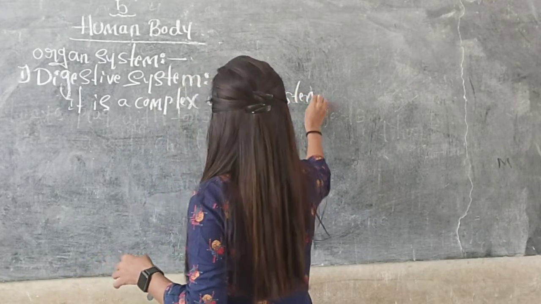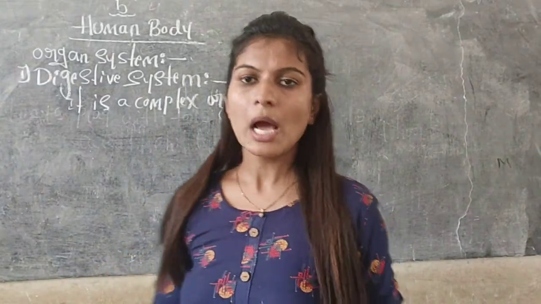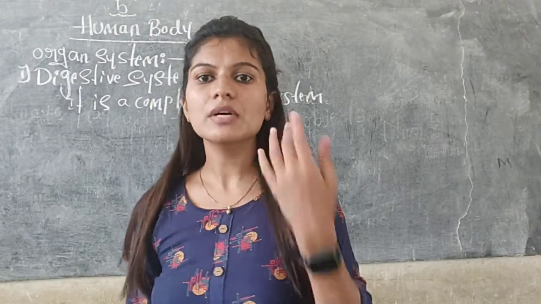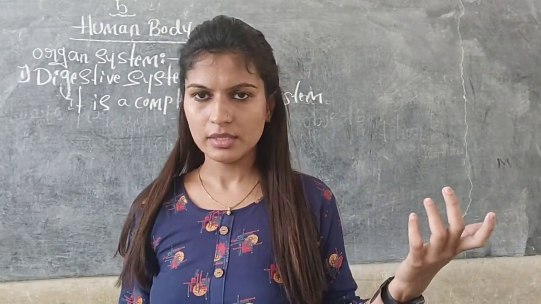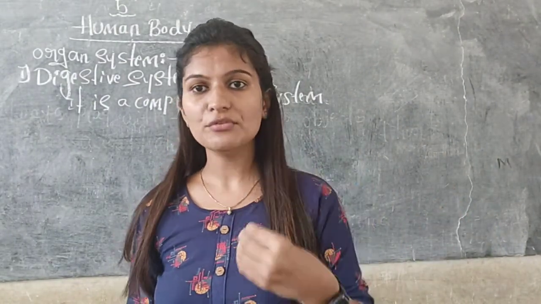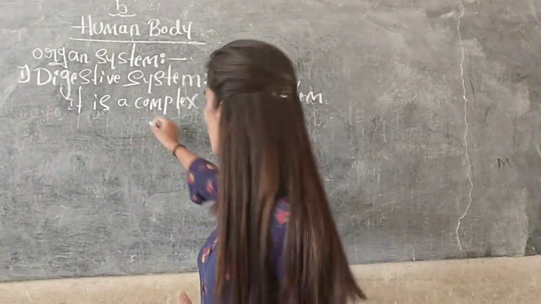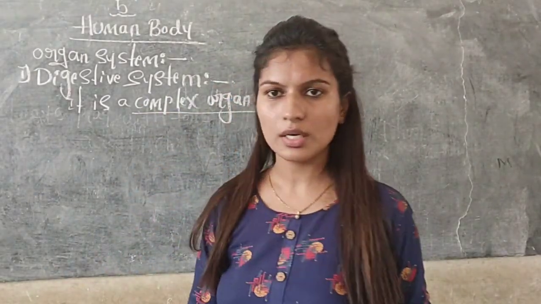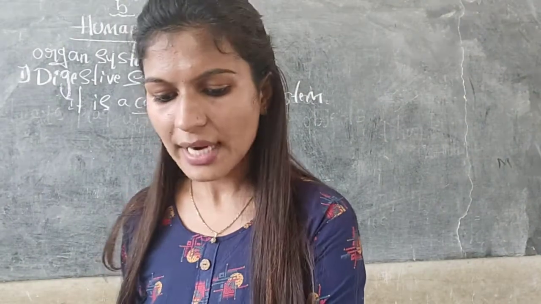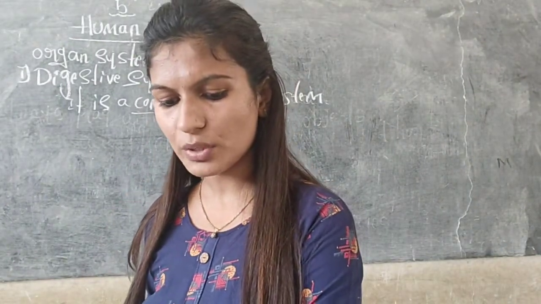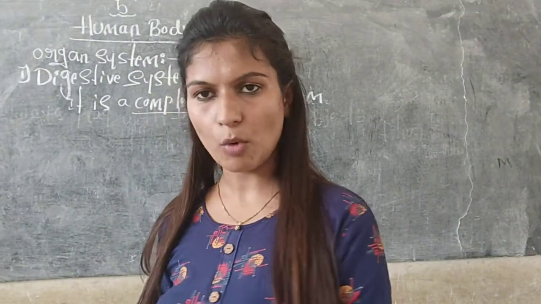Why do we call it a complex organ system? Because it converts the eaten food into energy. That's why we call it a complex organ system, which helps us to take in food and make it ready for use by the body.